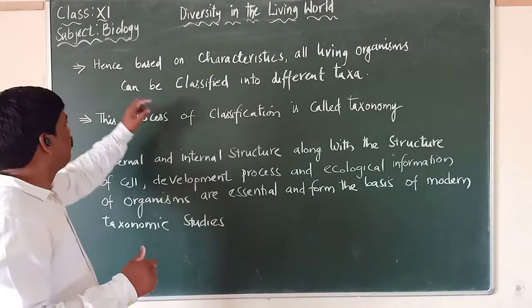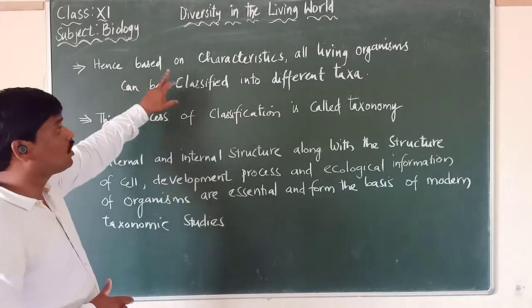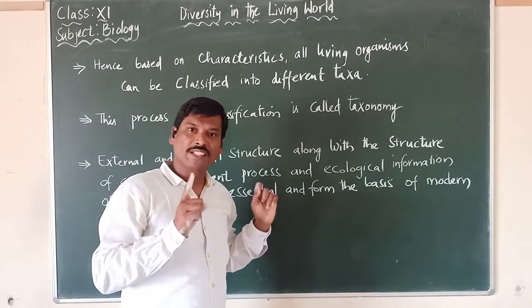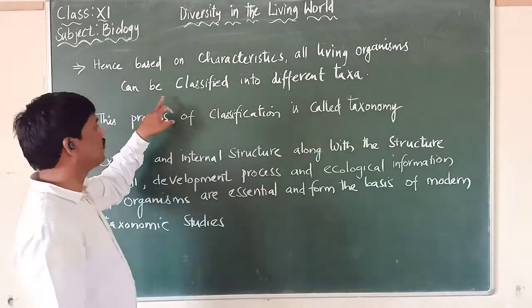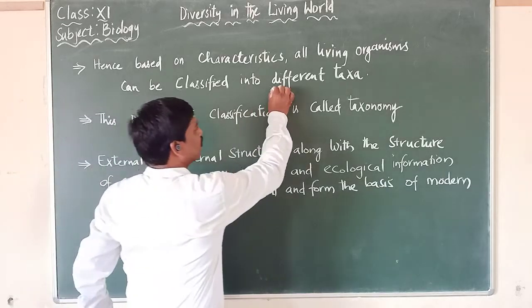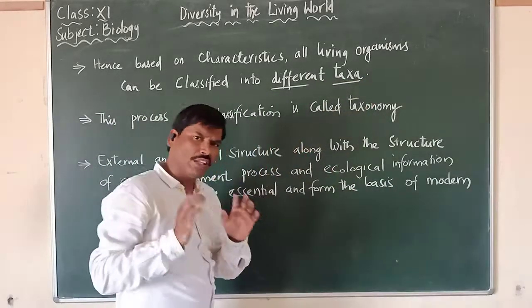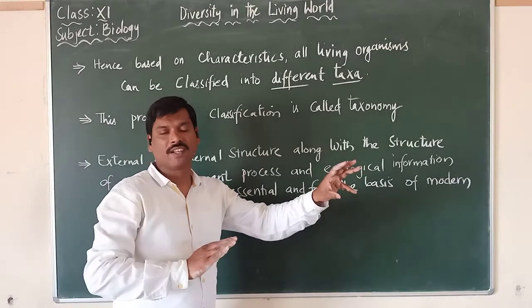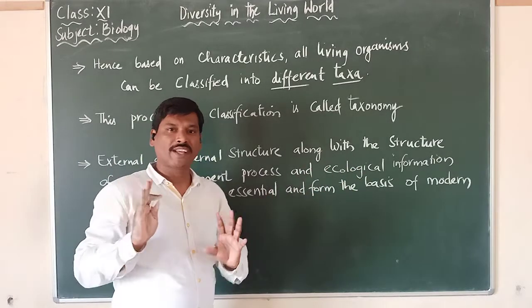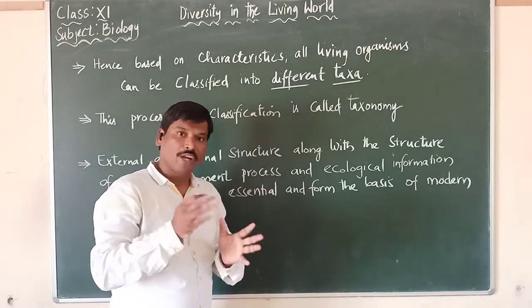So we should remember that based on characteristics, all living organisms can be classified into different taxa. Dogs into one taxa, wheat into one taxa, rice into one taxa, tomato into one taxa.